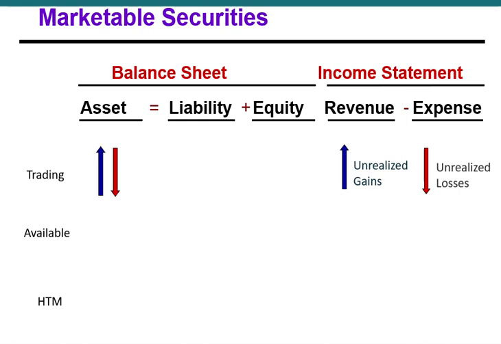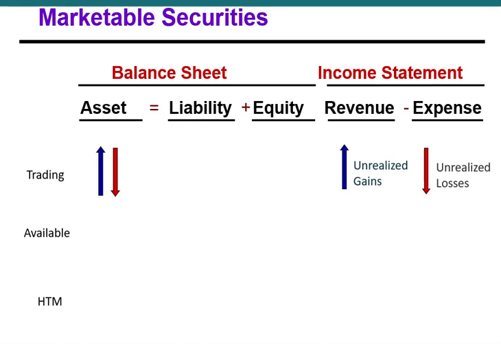And of course, if they've decreased in value, we will report an unrealized loss on our income statement. We need to do this because our extended accounting equation needs to remain in balance. We can't simply increase or decrease the value of assets without also impacting equity. And we do this through the income statement by recording unrealized gains or unrealized losses.